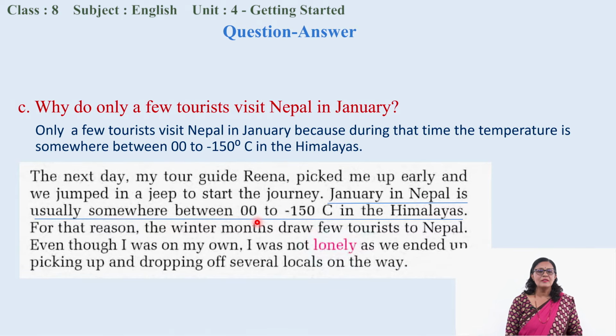Okay. So, the answer is only a few tourists visit Nepal in January. It's because during that time the temperature is somewhere between 0 to minus 150 degrees Celsius, okay? Not 150 but minus 150 degrees Celsius in the Himalayas.